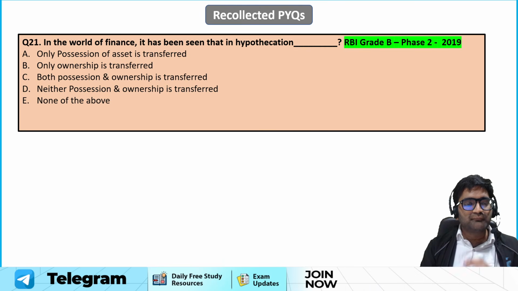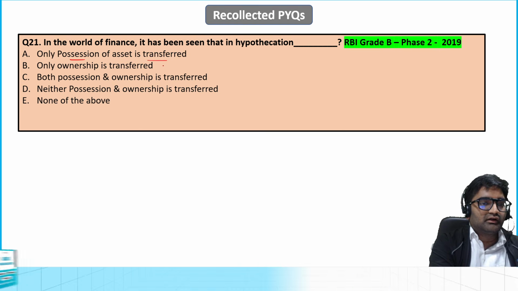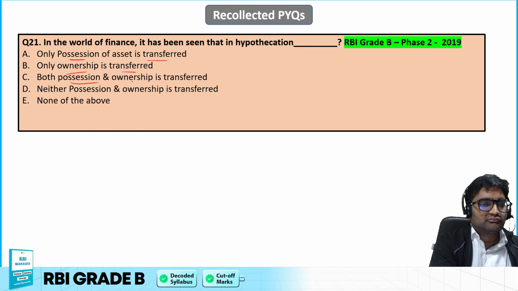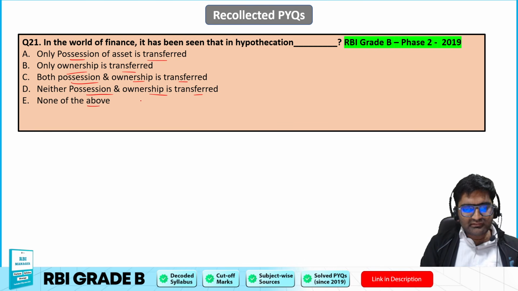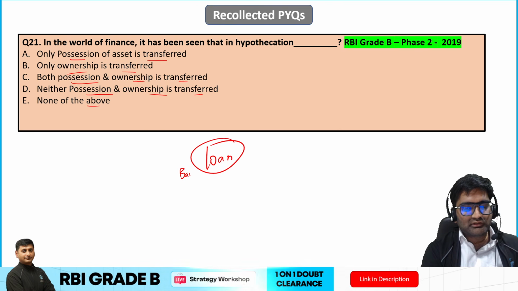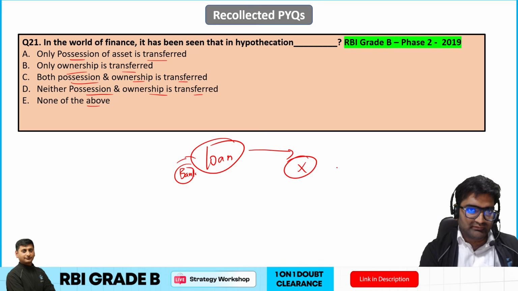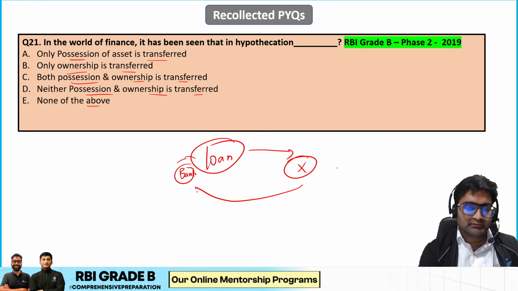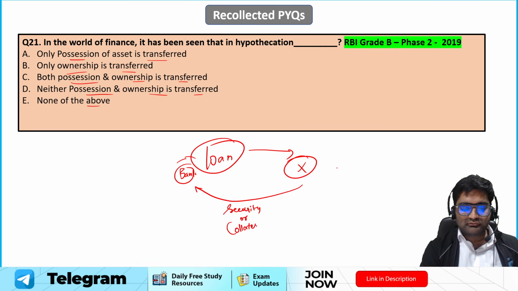Now moving ahead, in the world of finance, what is hypothecation? Only possession of the asset is transferred, ownership is transferred, possession and ownership both are transferred, or none of the above. For that, you should know that whenever a loan is taken, let us say there is a bank providing a loan to an entity, a person X. In that case, this person X has to give some security or transfer some collateral.